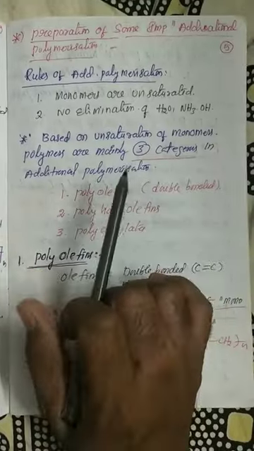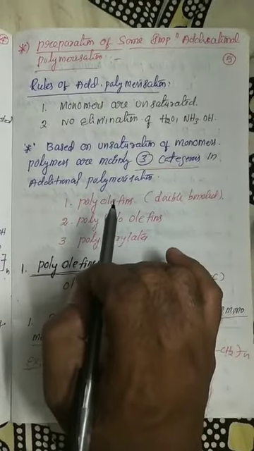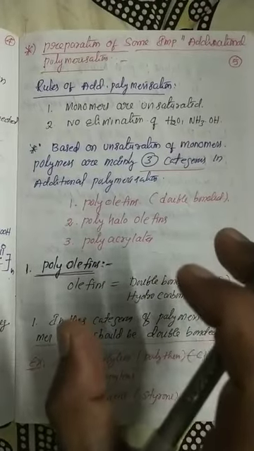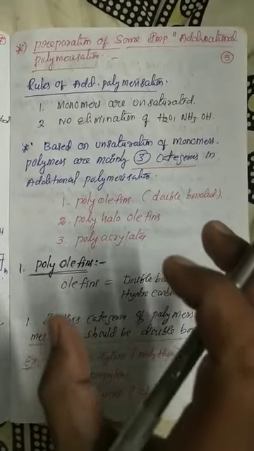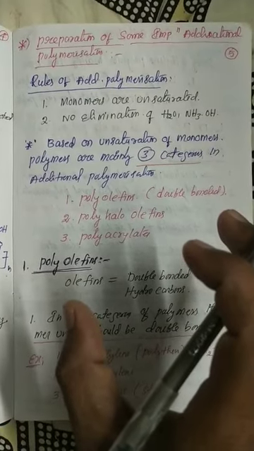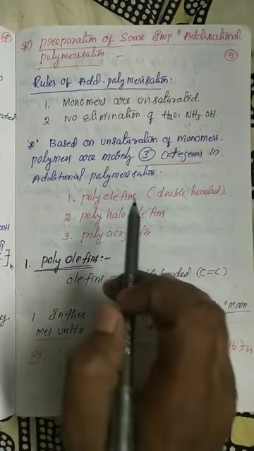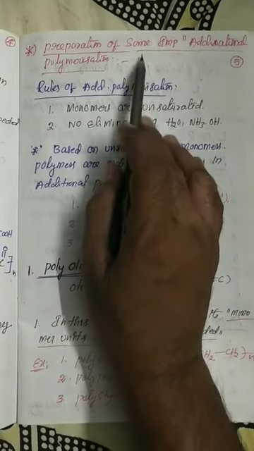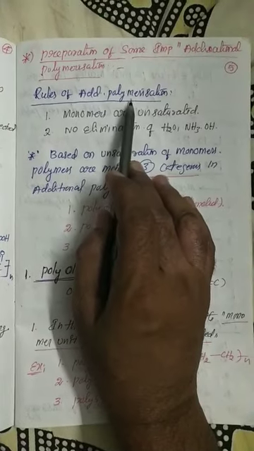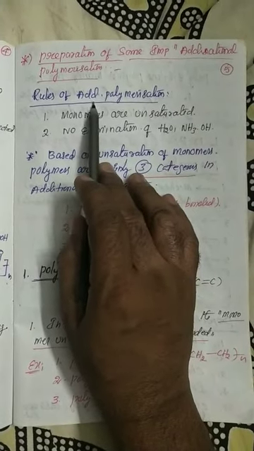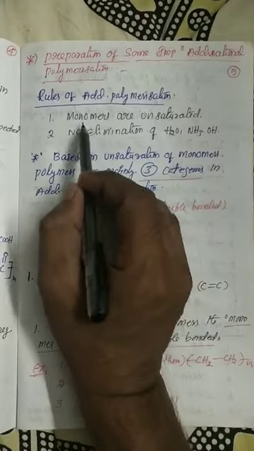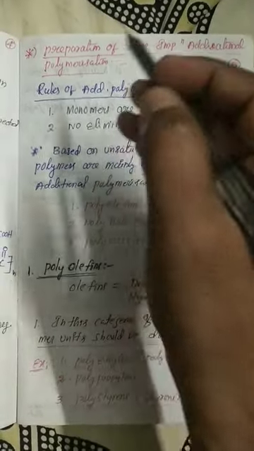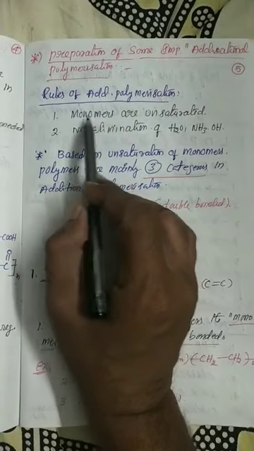Now in this concept, listen carefully, what kind of polymers are prepared, what are the preparation methods, the entire information we will discuss in this class. Here I already discussed addition polymerization. Now we are going to discuss addition polymerization. What kind of polymers are prepared through addition polymerization? What is the basic point if any one of the polymers is prepared in addition polymerization?